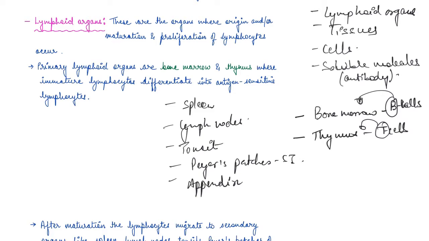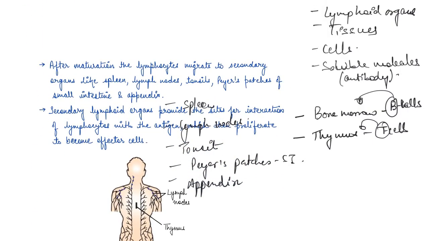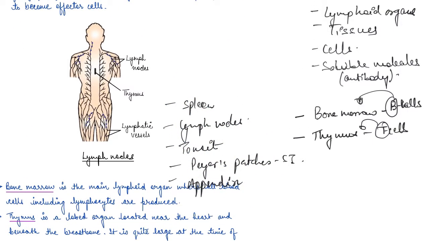So the location of various lymphoid organs, if I show you, these are the locations. Here you have lymph nodes, you have thymus, you have different types of lymphatic vessels, right?